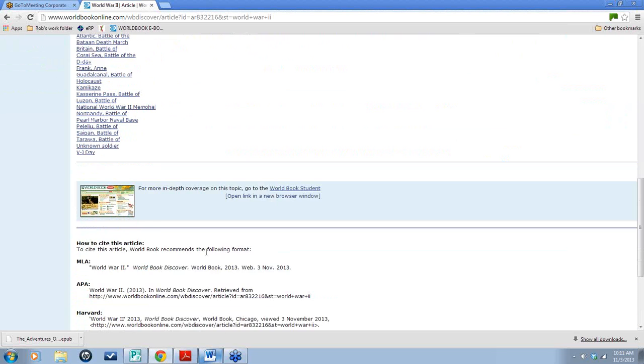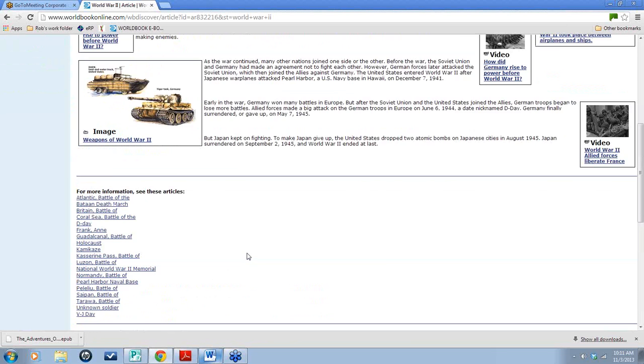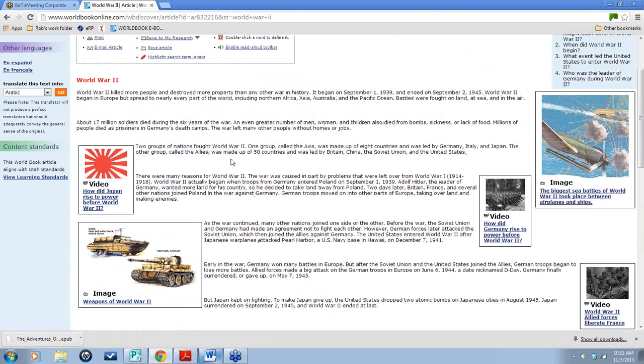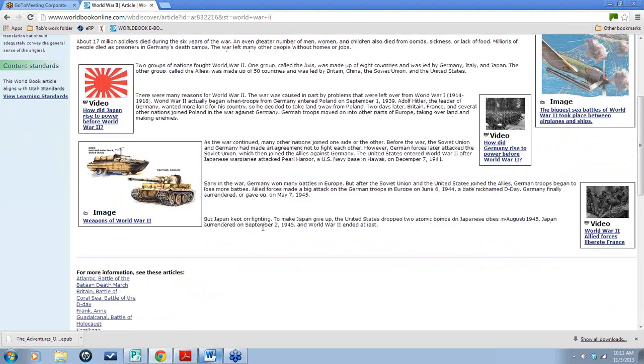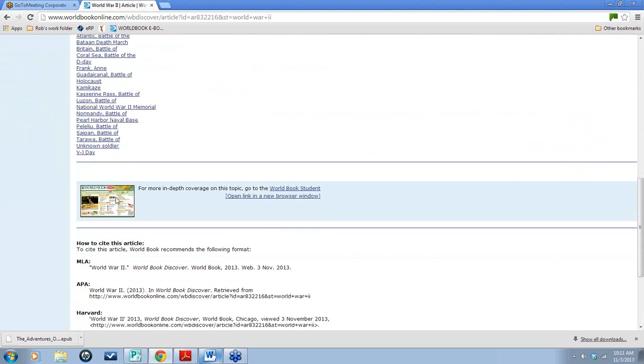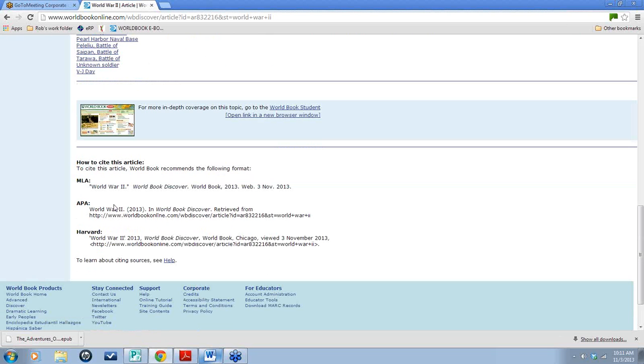And they can still have the citation information down here. But basically, what this is, it's showing the student the gist of what happened during World War II. So this is assuming they're below reading level, and they just need the basic information. If they wanted more information, they could go down to WorldBook Student, click right here, and it would take them into a more advanced database that would give them more information. And like I said, the citation information is down here.